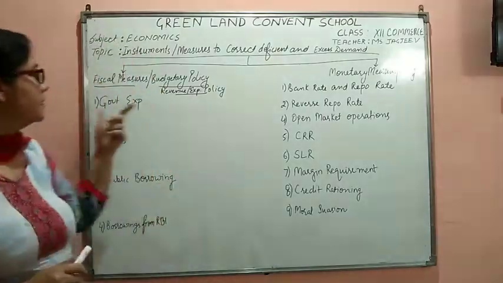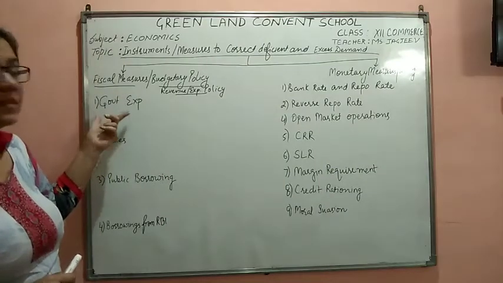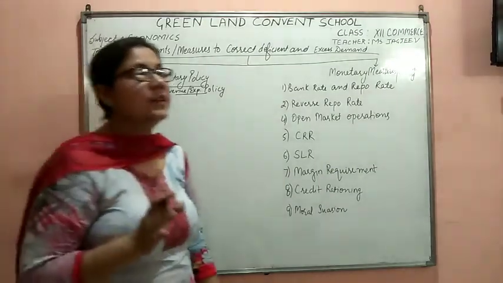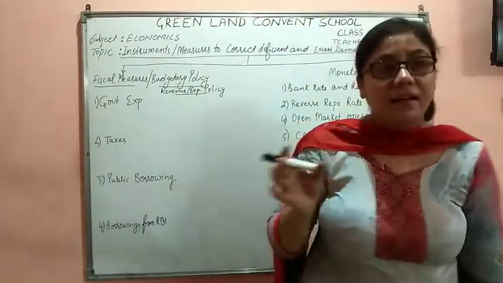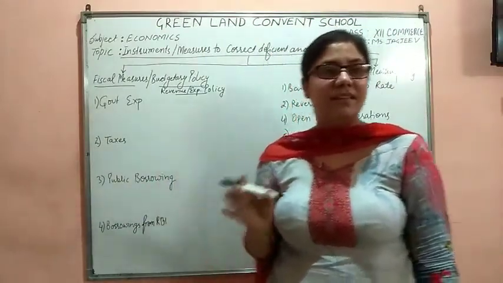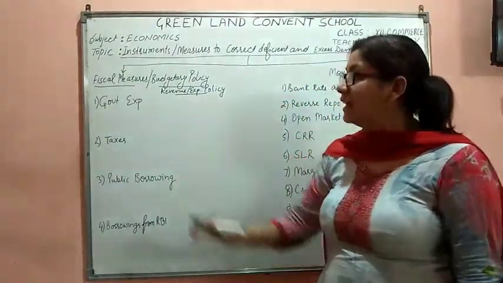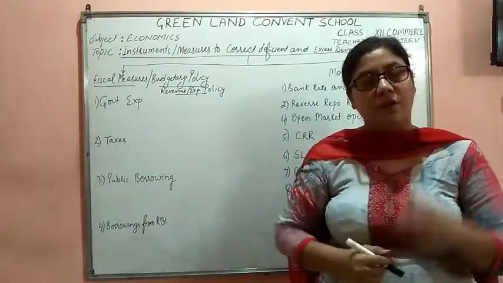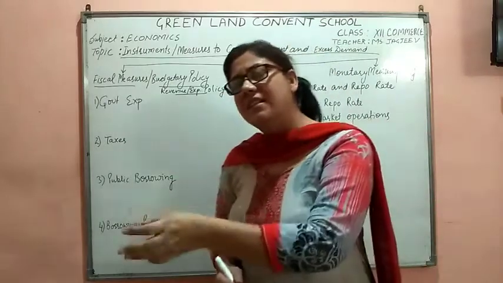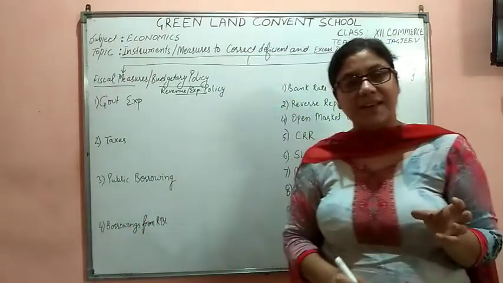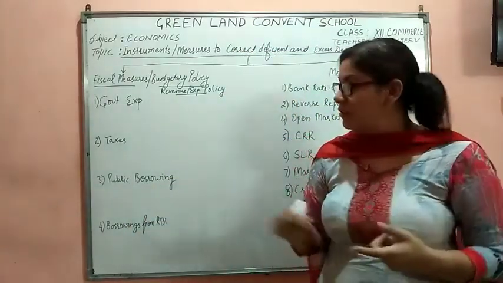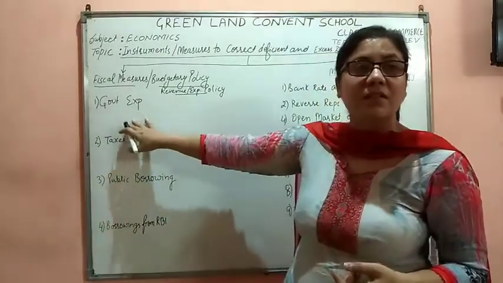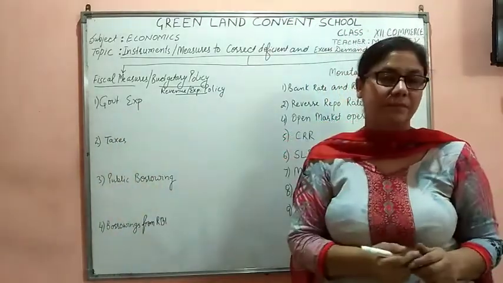So dear students, our first fiscal measure is government expenditure. Government, by reducing or increasing its expenditure, can combat the situation of inflation and deflation. Before seeing whether the government is increasing or decreasing the expenditure, we should be clear about where the government spends its money.